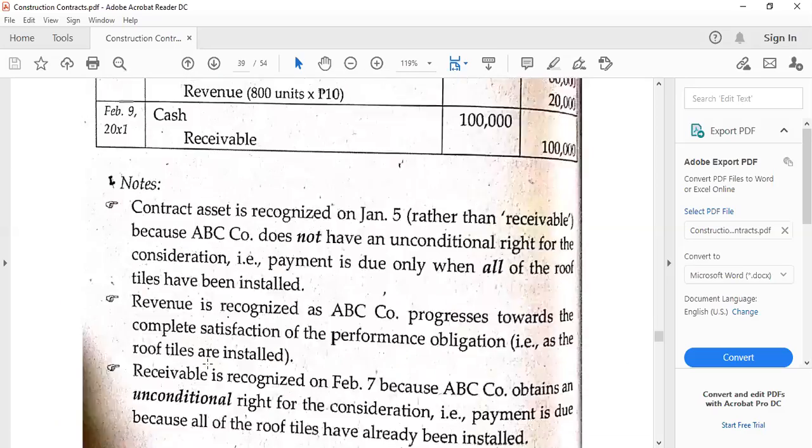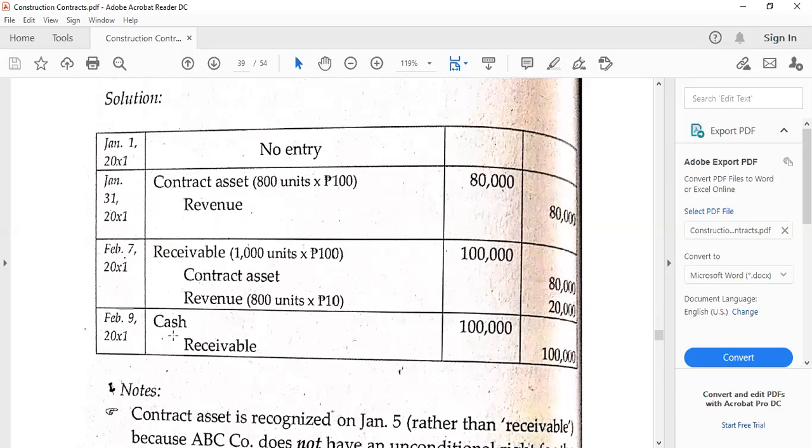In this case also, we can say that, for example, if the collection was prior to February 7, we are going to debit cash and then credit, let's say, if no condition has been fulfilled yet, the contract liability. So when we now recognize the receivable next time, we have to close both contract asset and contract liability. Okay, so that's the point also here that we have to take note.